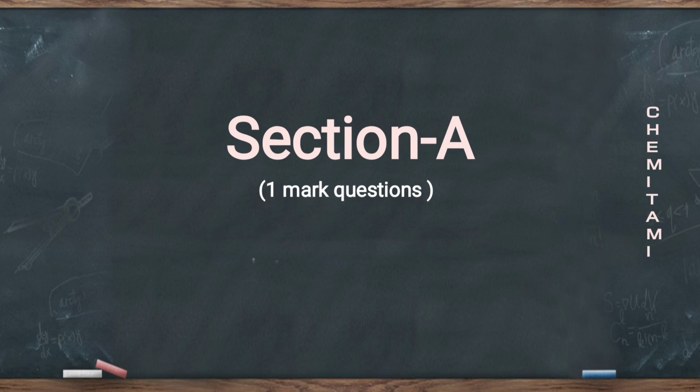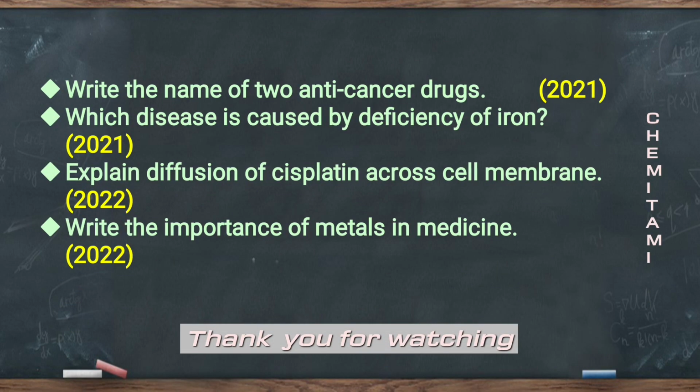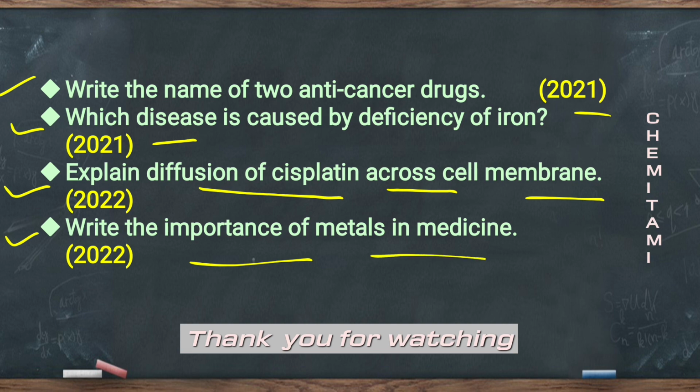In section A, the questions were write the name of 2 anti-cancer drugs and which disease is caused by deficiency of iron, asked in 2021, and explain diffusion of cisplatin across cell membrane and write the importance of metals in medicine, asked in 2022. So these were the questions asked in 2021 and 22 for bioinorganic chemistry.